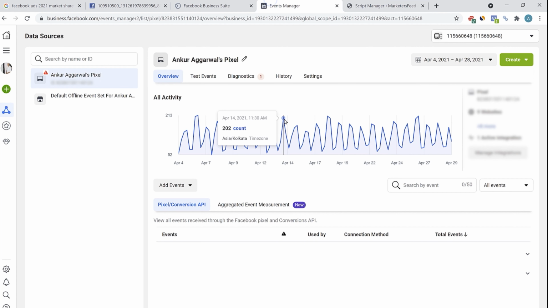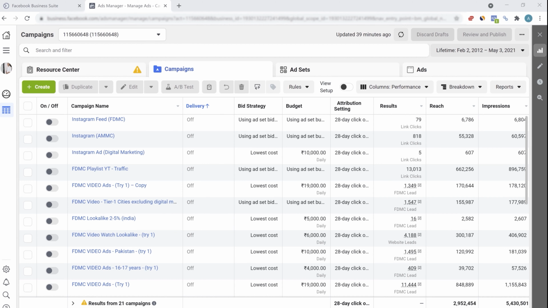So we are also running Instagram ads. We are also running various Facebook video ads. As you might have already seen on Facebook, Instagram, that videos are performing really well. Instead of photos, GIFs and videos are giving a really good ROI. People are engaging much better with the videos. And also the cost of running a video ad, in my experience, in my industry, I have seen that the cost is relatively lower compared to an image ad. So that is why you'll see that most of the ads that we are running are video ads.